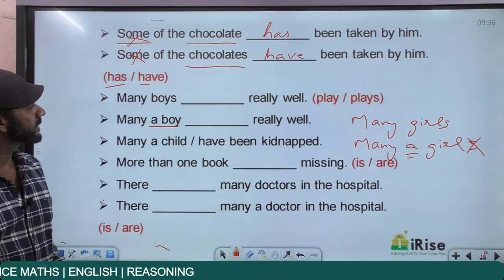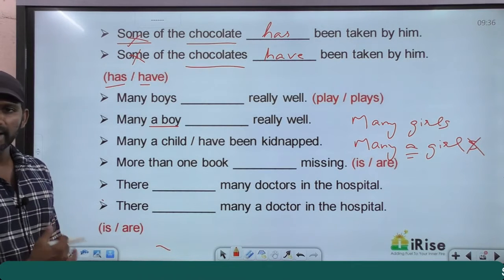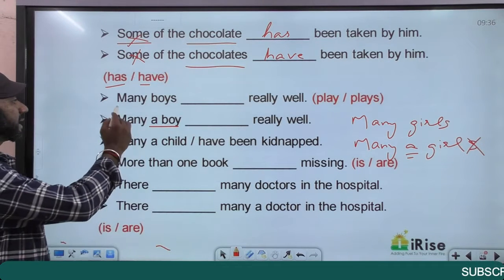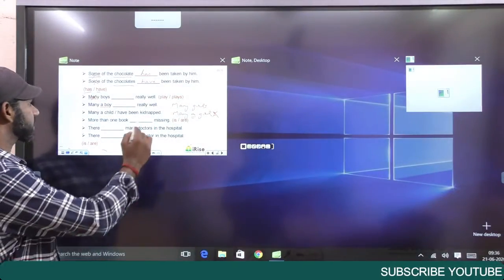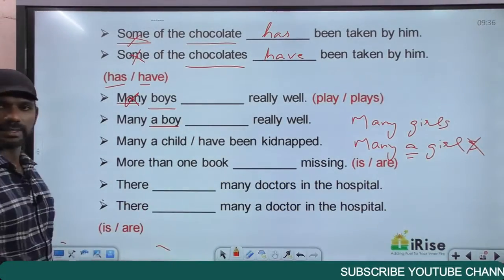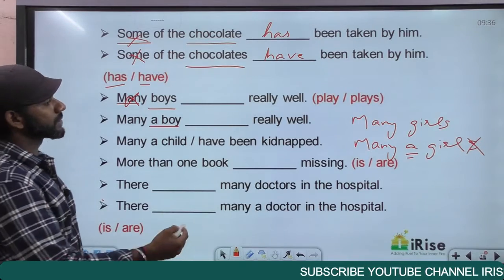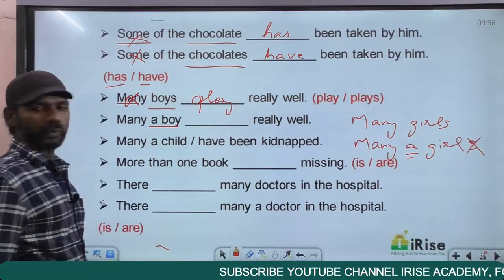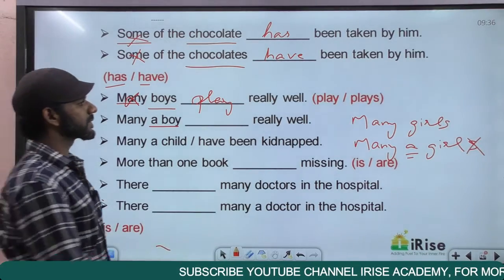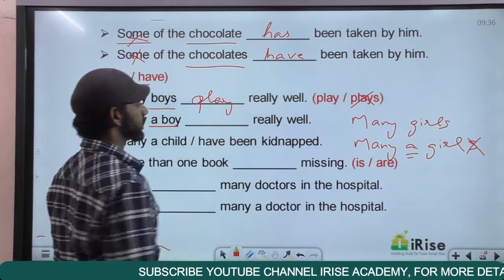Come to the first one. Many boys dash really well. Many is a determiner, forget about it. The noun here is boys, plural. The verb must also be plural. Many boys play really well. And play is plural because no S, no ES, no IS.